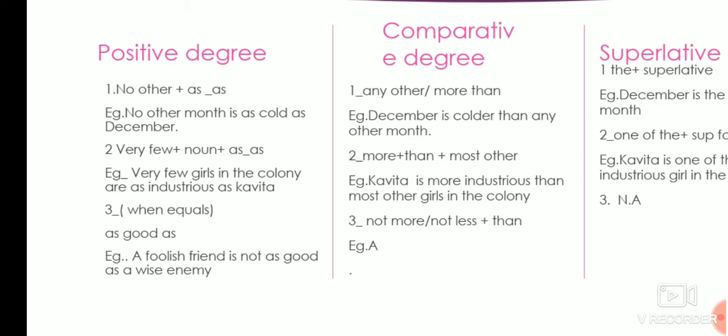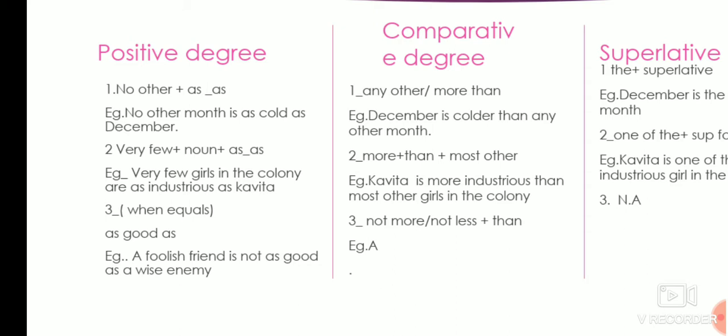Now see, children, in the third set, when equality is there, if you see the sentence properly, it is used "not as good". So in comparative it will be the positive form. If in positive degree it was the negative form, don't just go on with the name positive degree, thinking all questions will be positive. Here there is a slight change. If the positive form is here, then in comparative you have to use negative. Like, one more example I give. You can write it down in your copy.